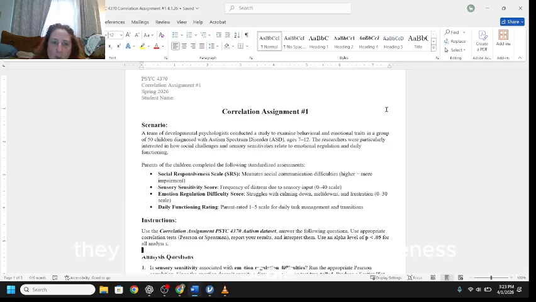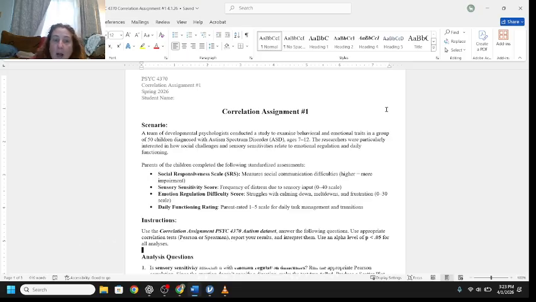They took the social responsiveness scale, which measures their social communication difficulties. So, the higher the score, the more impairment they experienced. The next one was sensory sensitivity score. So, this was the frequency of distress due to some sort of sensory input, and it's also on a scale of 0 to 40, with higher being more sensitive or more distress.